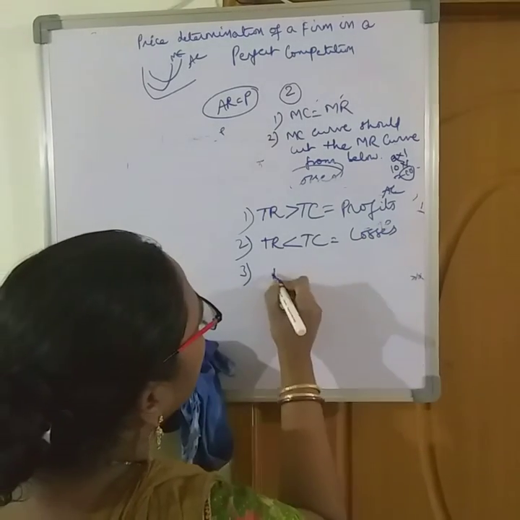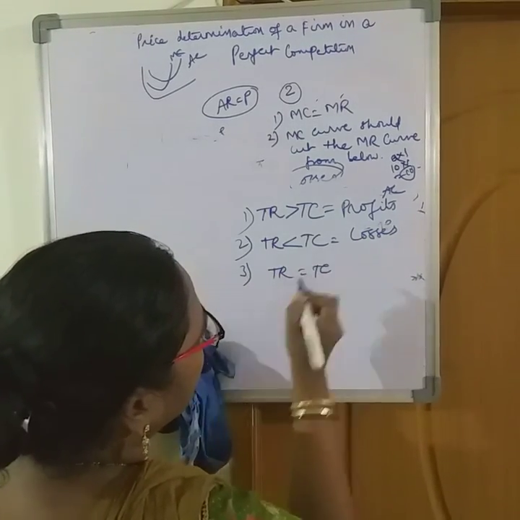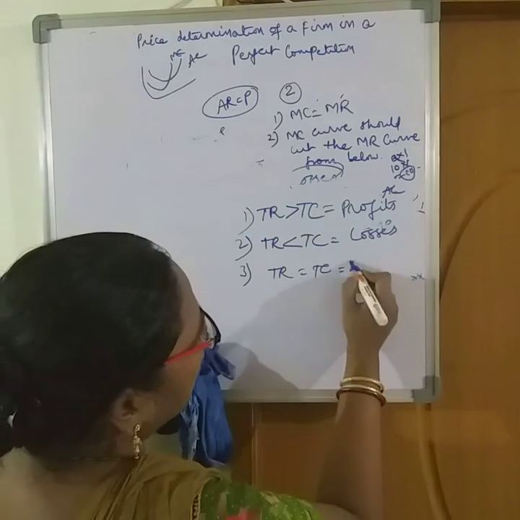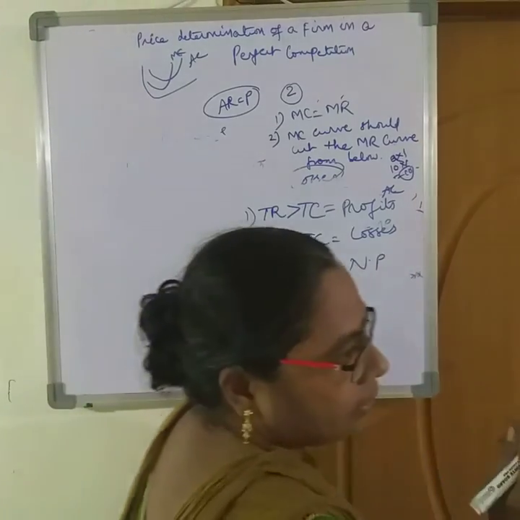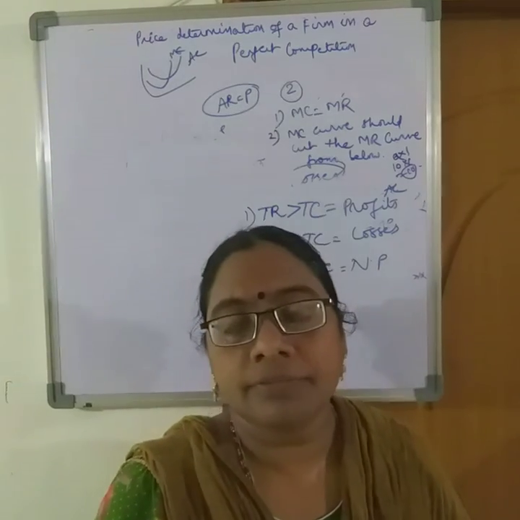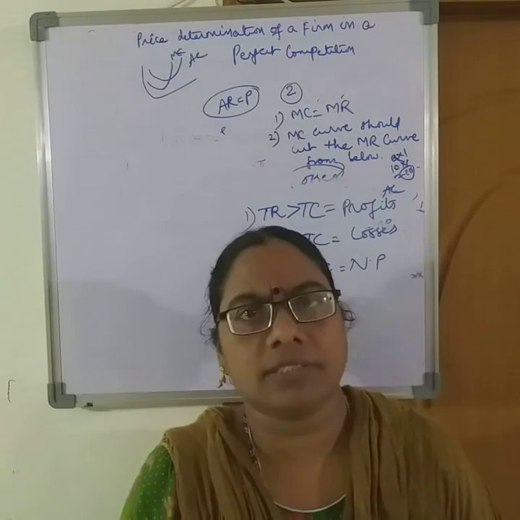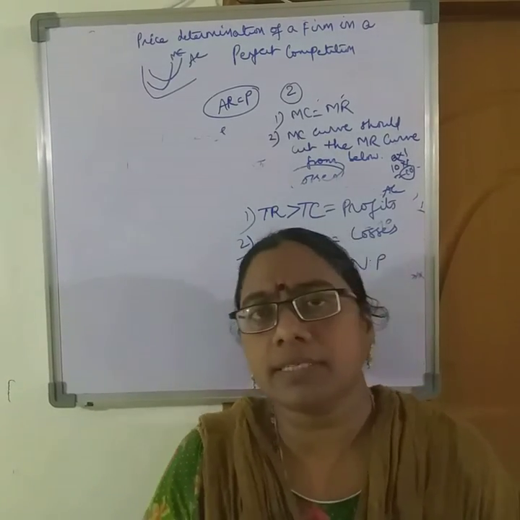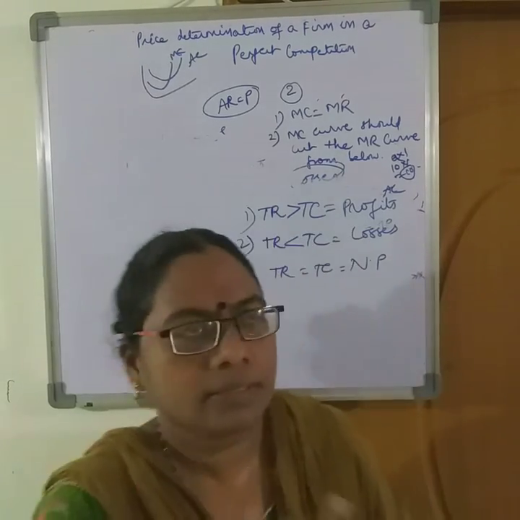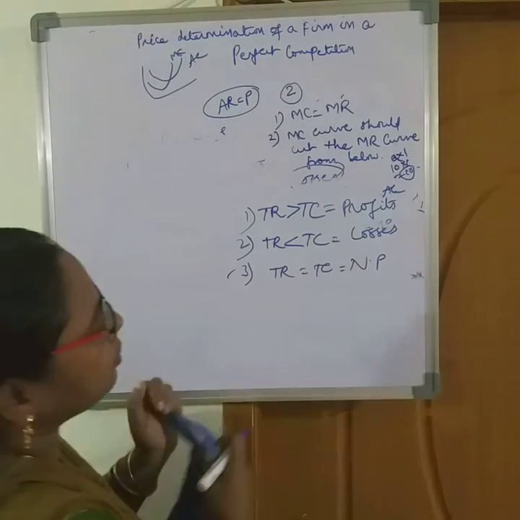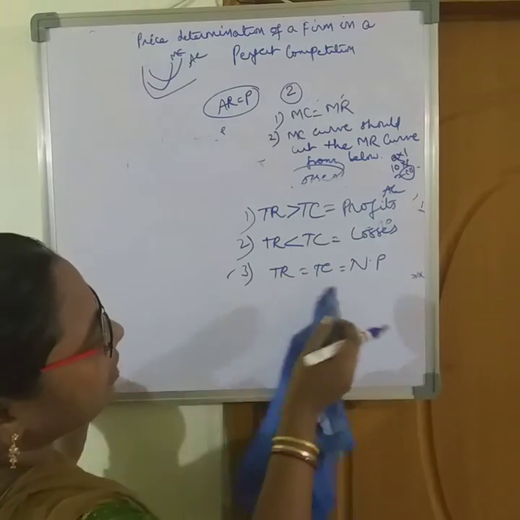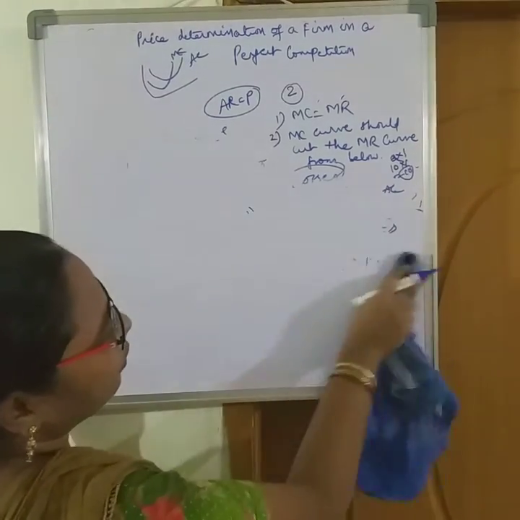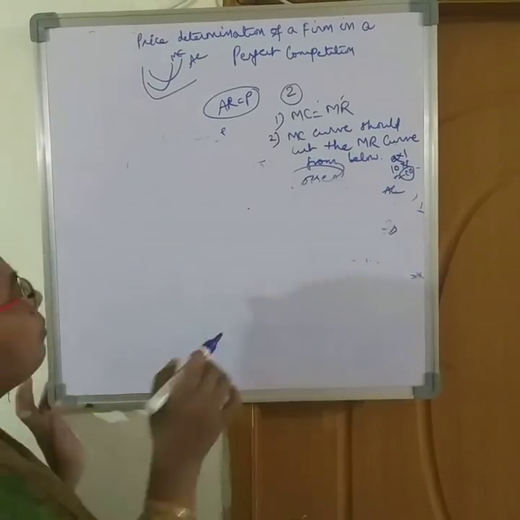And if total revenue is equal to total cost, it's normal profits. That is, neither is the firm getting profits nor losses. Whatever it is incurring, the same amount it is getting. So it's a position of normal profit. These two we have explained, and now we explain the third one, normal profit.